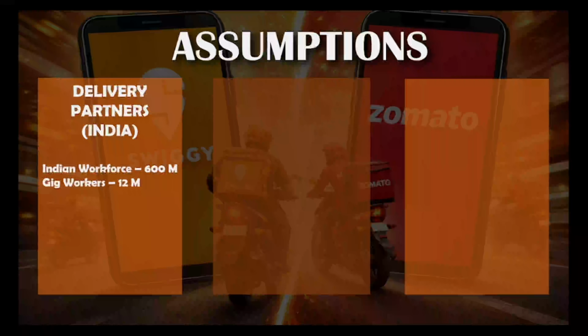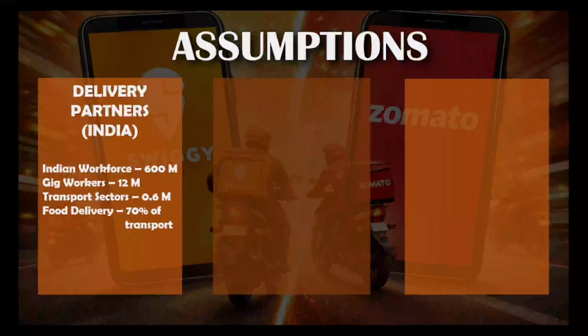So all these kinds of services come under the gig economy, and the total number of workers is 12 million in India. From these, we will need those who are specific to the transport sector, which is around 0.6 million or 600,000 in number. And out of all the workers present in the transport sector, we will need those who are particularly involved in food delivery, that is working for apps like Swiggy and Zomato. So I'm assuming 70% of them work for such food delivery apps. So 70% of 0.6 million is around 400,000 food delivery partners present in India.